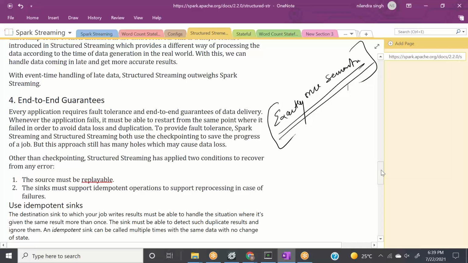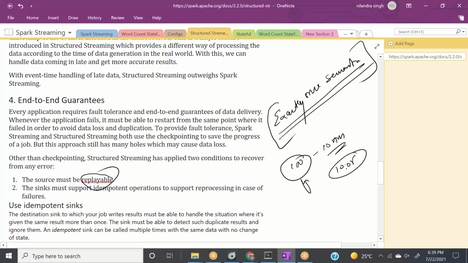To maintain exactly-once semantics, you need to have a source which can resend the data. Let's say your source sent 100 events at 10 a.m. and your job failed at 10:05, and we want to run it again. We can ask the source to send me those 100 events again. So it means your source should be replayable.